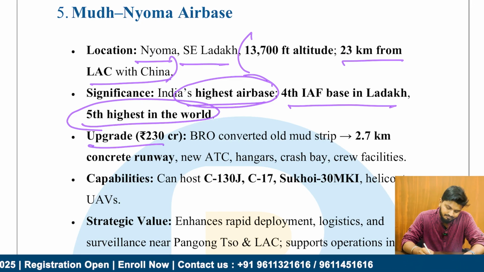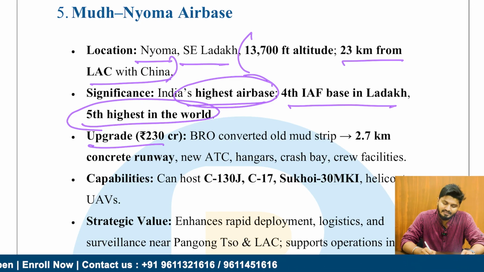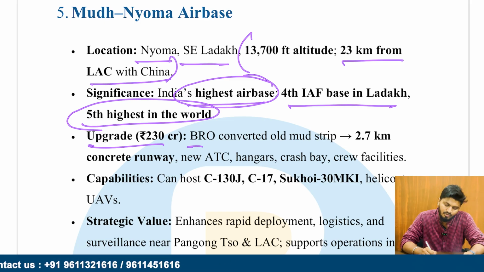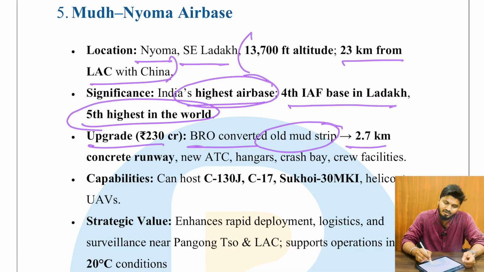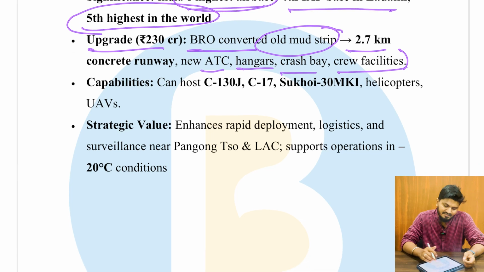On the upgrade, recently 230 crore rupees was spent here. The Border Roads Organisation converted the old mud strip into a 2.7 kilometer concrete runway with new ATC, hangars, and facilities. So it upgraded the particular airbase. Capabilities: it can host C-130J, C-17, Sukhoi Su-30 MKI, helicopters and UAVs. Very important, especially in strategic terms.